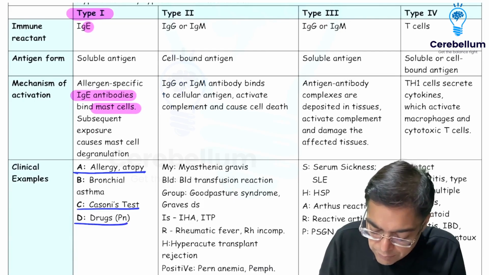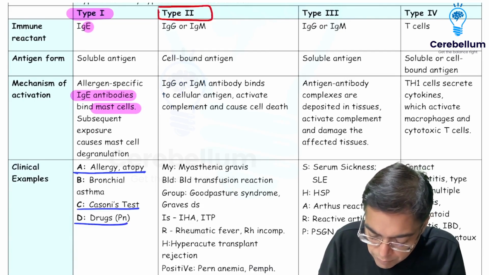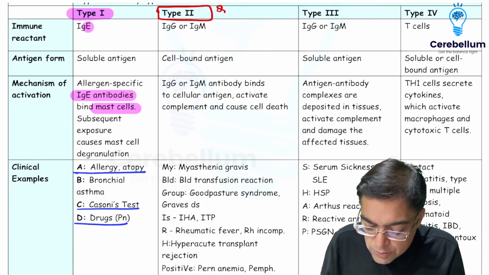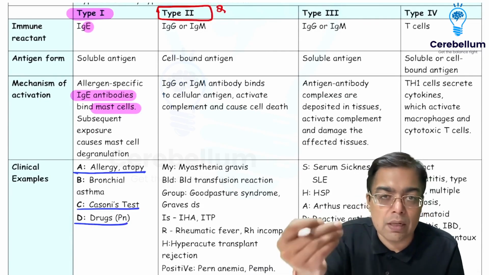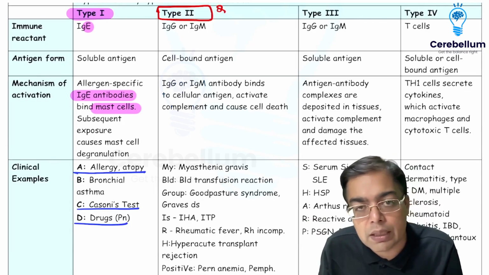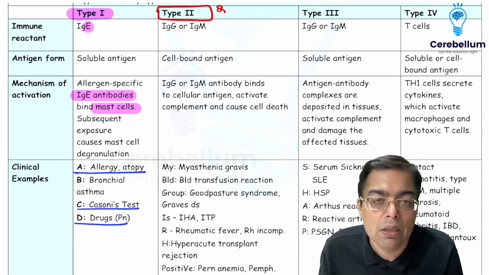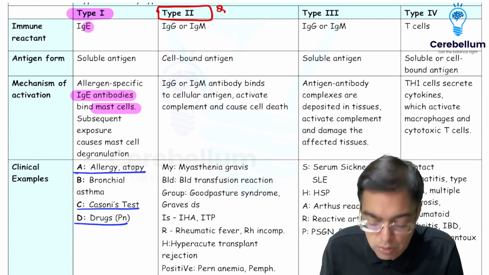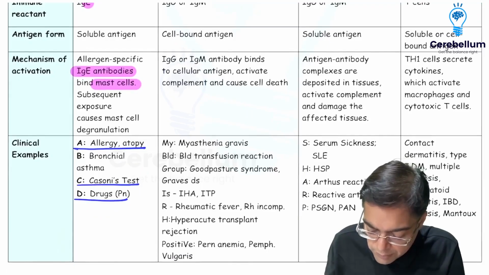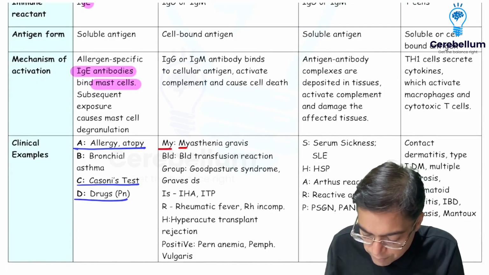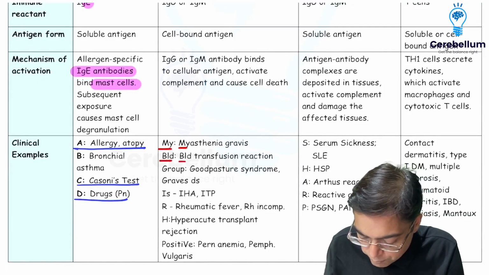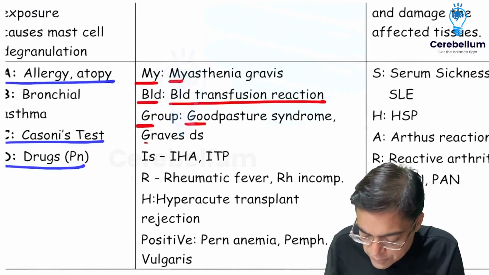Type 2 hypersensitivity reaction. This is antibody mediated hypersensitivity reaction. So this is going to be associated with antibodies targeting a cell-bound antigen, and they can activate the complement system or they can result in dysfunction of the target antigens, because of which the patients can be having an issue. The acronym, as most of you may be familiar, is going to be myasthenia gravis for my, blood group, blood transfusion reactions, that is a mismatched blood transfusion reaction. G for Goodpasture syndrome as well as Graves' disease.